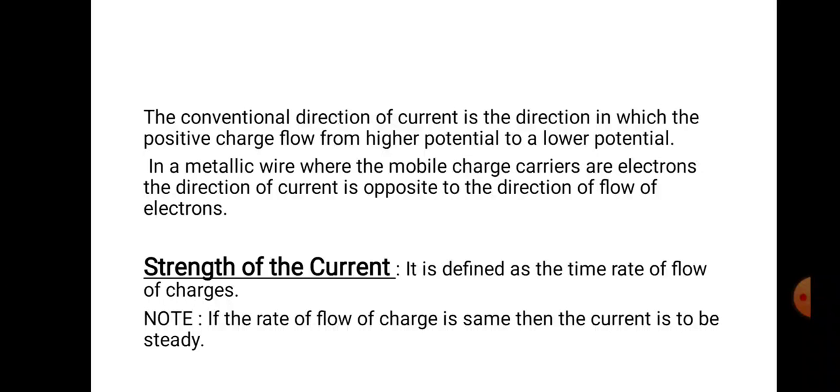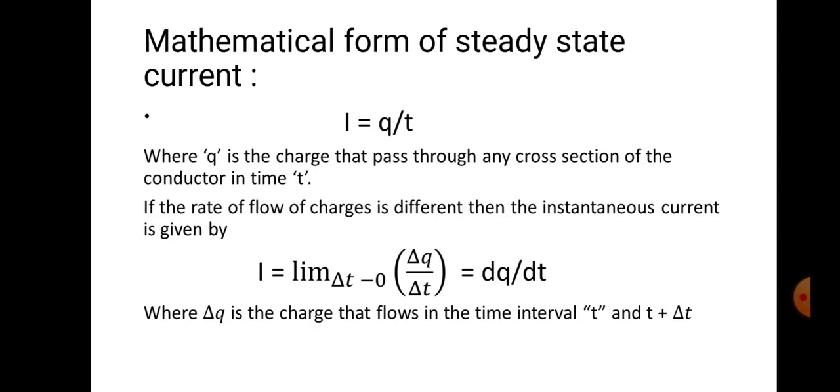If the rate of flow of charge is the same, then the current is said to be steady. The mathematical form of a steady state current is I equal to Q by t, where Q is the amount of charge passing in the given interval of time t. For the steady state it is the same: in the same interval of time t, the amount of charge flowing is always Q. That is the meaning of steady state current. There is no change in the amount of charge with respect to time.